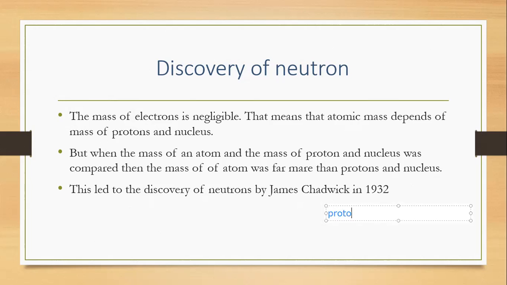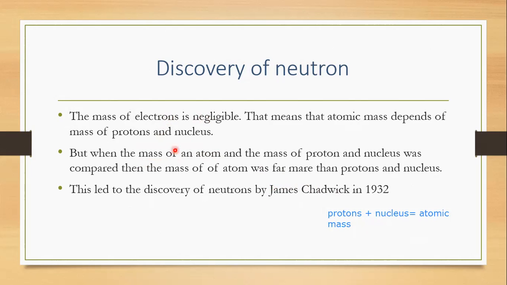So protons plus nucleus should be equal to atomic mass. Atomic mass is nothing but the mass of the atom. So the mass of protons plus nucleus should be equal to atomic mass, because the mass of the electrons is completely negligible.